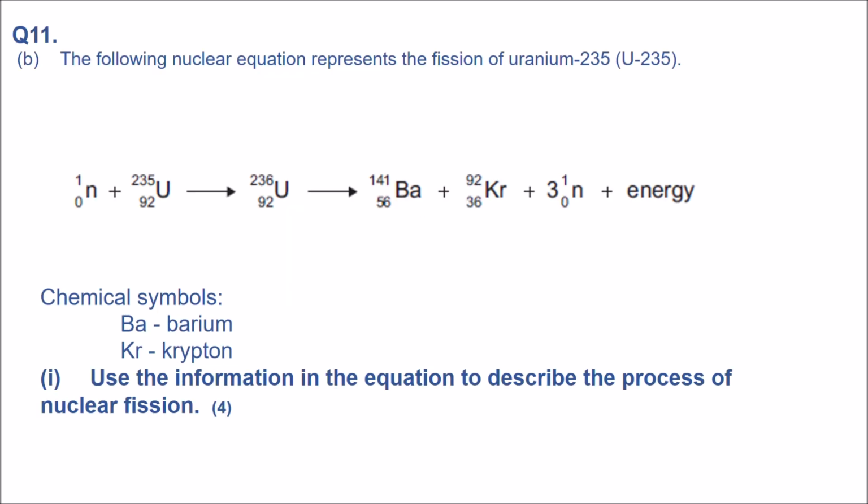Next question, going back to nuclear physics. So you have a nuclear equation presenting the fission of uranium-235. So you have the chemical symbols barium and krypton. Use the information in the equation to describe the process of nuclear fission. 4 marks.